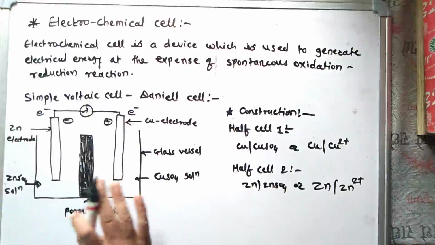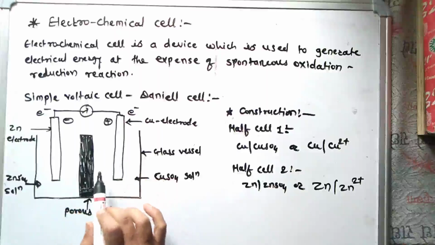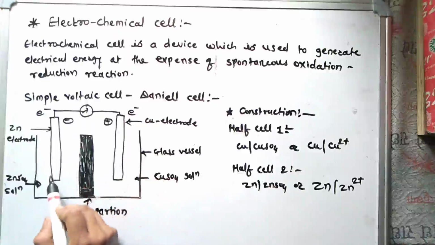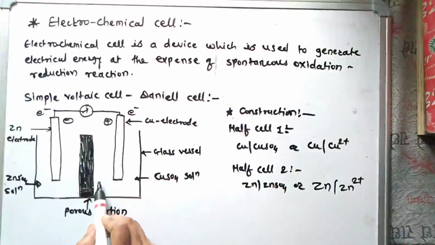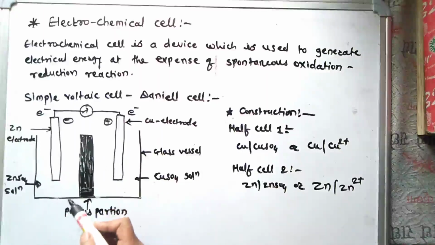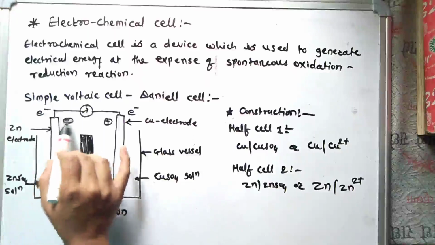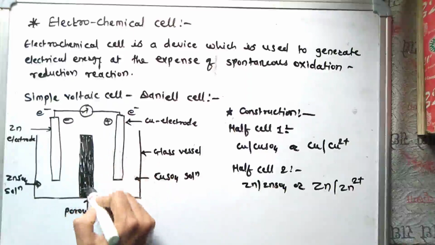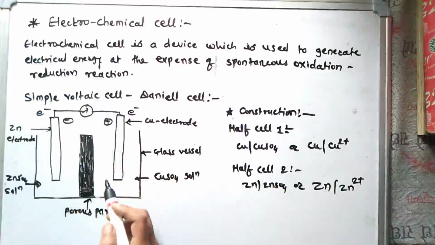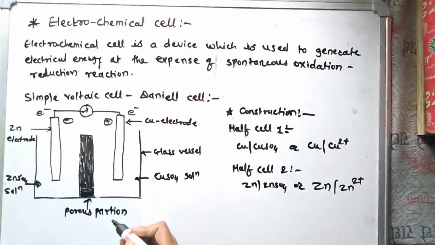This is the simple galvanic cell, and this cell can be set up by dipping a zinc electrode and a copper electrode into dilute sulfuric acid solution, or by dipping zinc and copper electrodes into the solutions of their respective salts with electrical communication with the help of a porous partition or a salt bridge. To understand the construction and working of a simple voltaic cell, a typical example of a voltaic cell, the Daniell cell, is discussed.